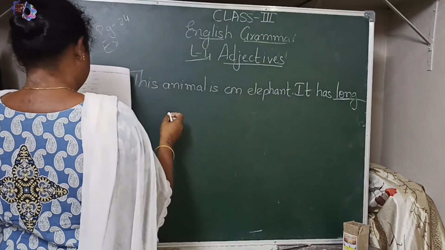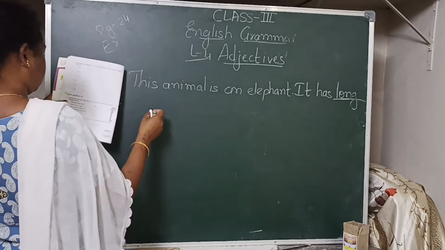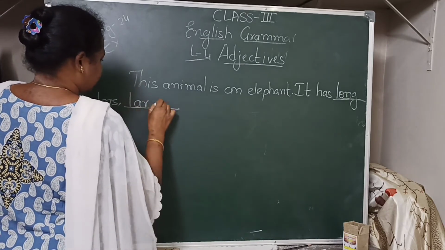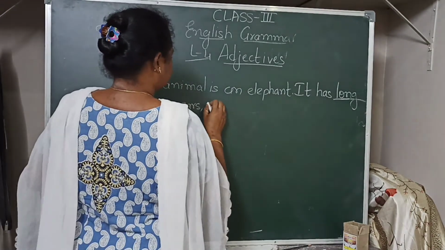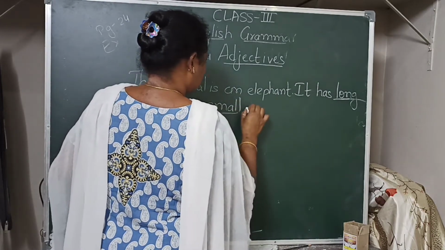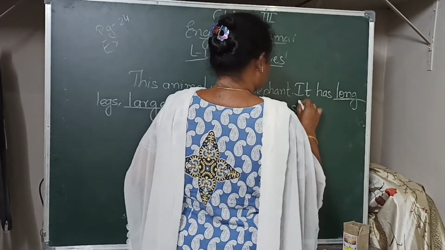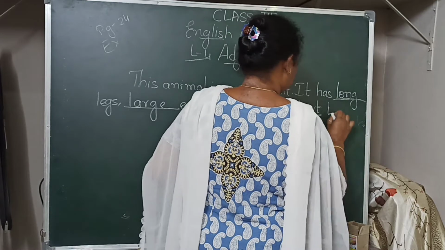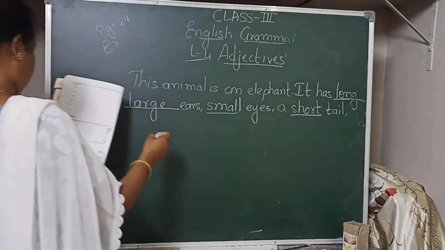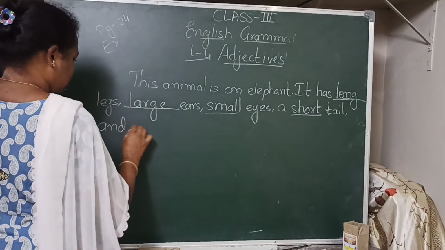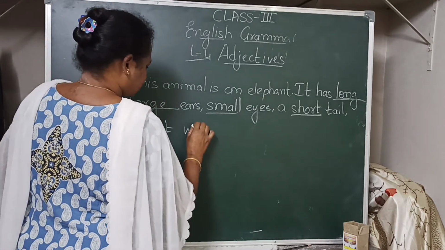Long legs, comma, large ears, comma, small eyes, a short tail, comma, and great white tusks.